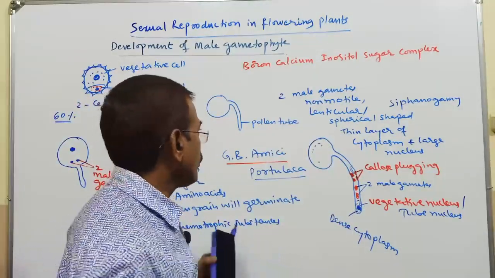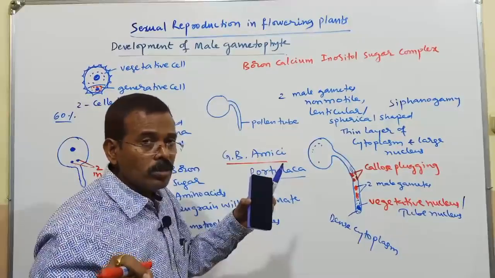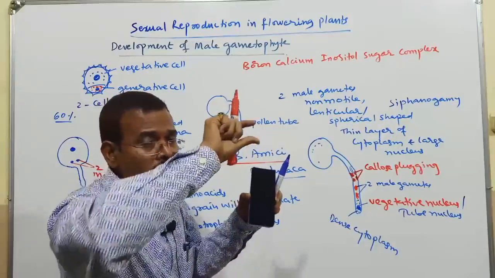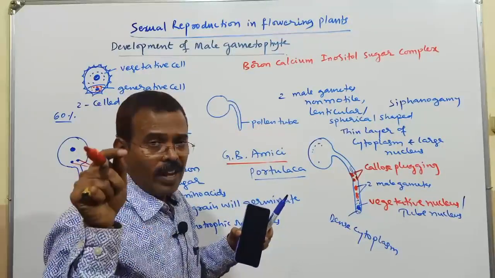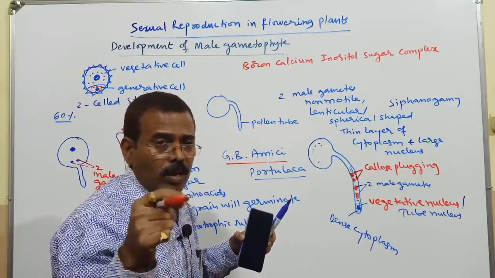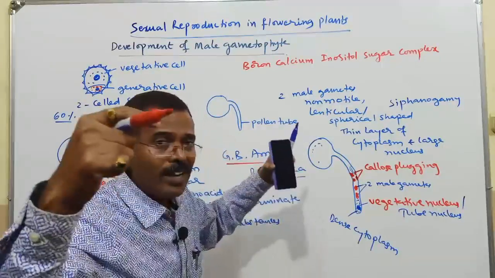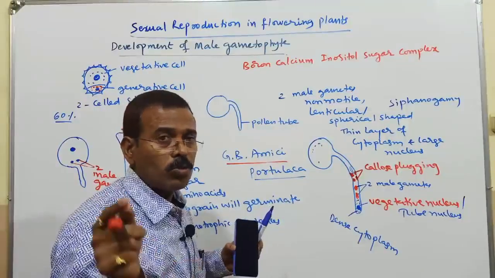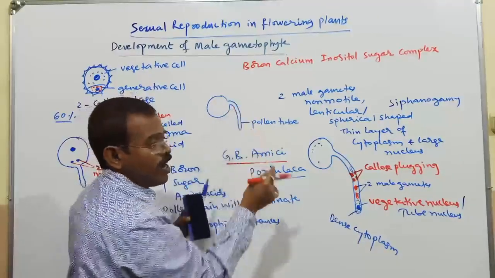Now, the pollen tube can come out through the germ pore. The germ pore is meant for emergence of the pollen tube. The pollen tube is formed from the intine. On the exine layer you have the germ pore, that spherical area or that elongated area. A spherical area you call a germ pore. If it is an elongated area you call it a germinal furrow. This I have told yesterday, right? So through the germ pore, where sporopollenin is absent, the pollen tube will come out.